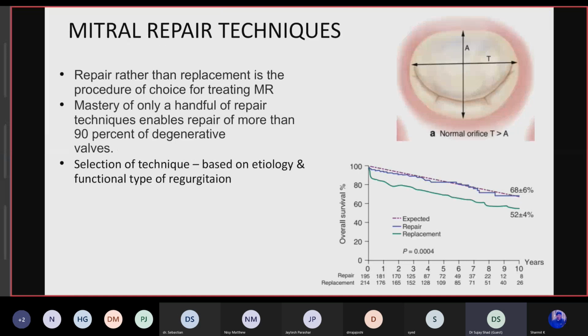So what you do at the time of operation might become insufficient shortly thereafter. This is what was proven by the CTS network trial. There is a randomized trial published in 2016-17 in NEJM. 250 odd patients, equally balanced cases. And patients with repair did not do better than replacement at 1 year and 2 years. In fact, at 2 years, many patients with repairs started failing.